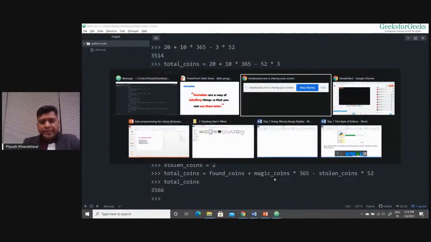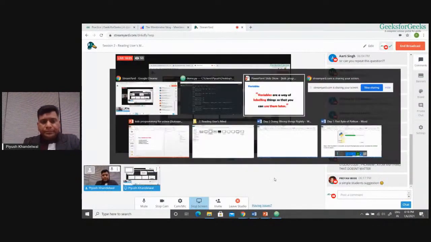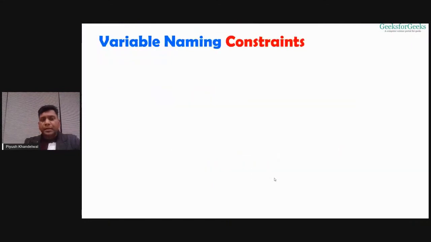Okay, so let's move to the next thing, variable naming constraints. When you have a box with you, you cannot simply write anything on that box, right? You cannot label the box with anything. There are certain rules which you should follow while naming your variable, right?